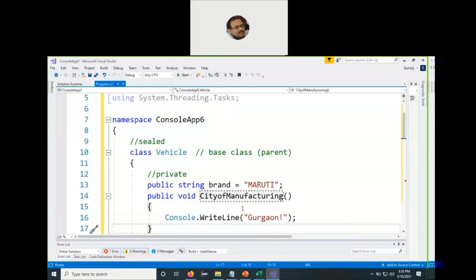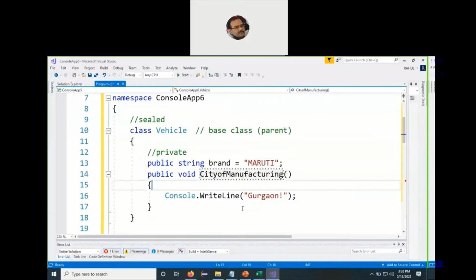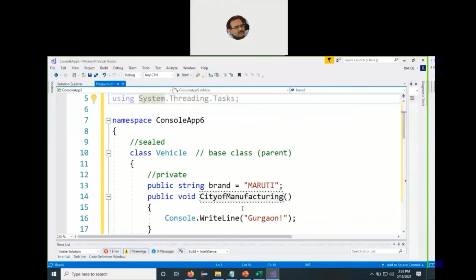So we say Console.WriteLine city of manufacturing for the Maruti is Gurgaon. And then we close down the class. So the way a class is there, a variable is there, a function is there, and the function just displays the city where the vehicle is getting manufactured. Now this class is a base class. If I use a keyword called sealed, then I will stop the inheritance of this class.